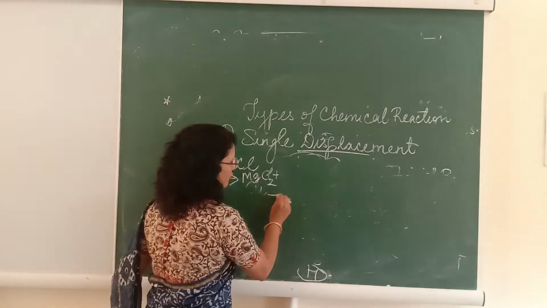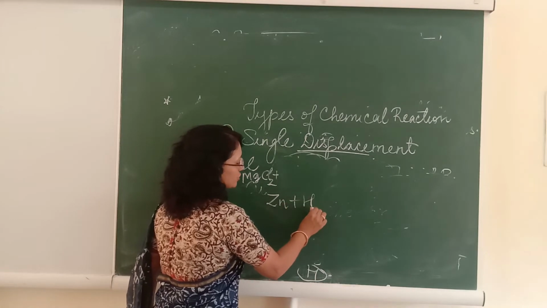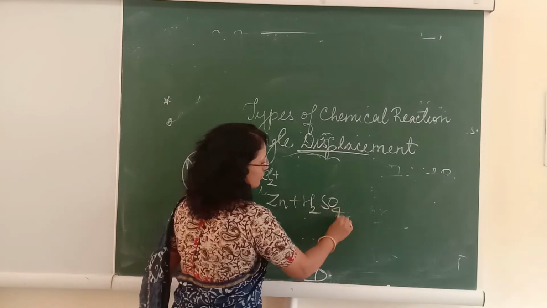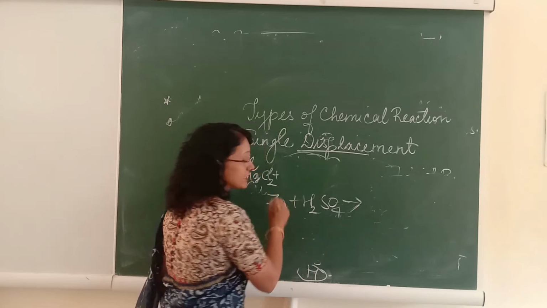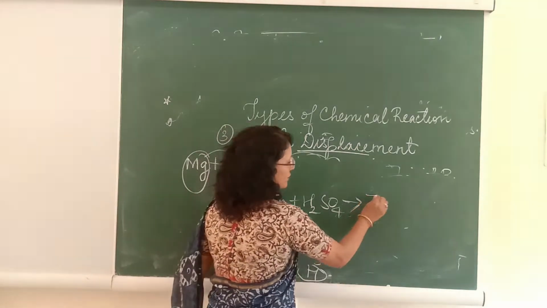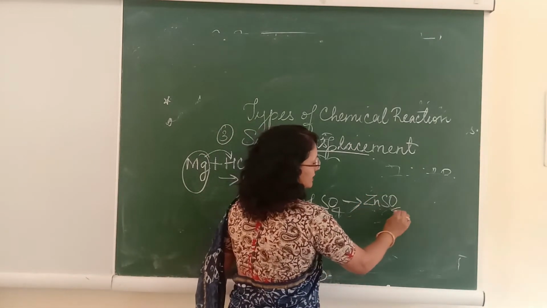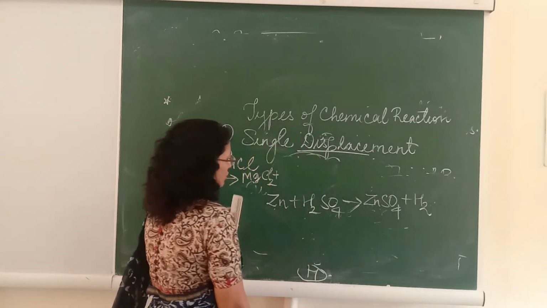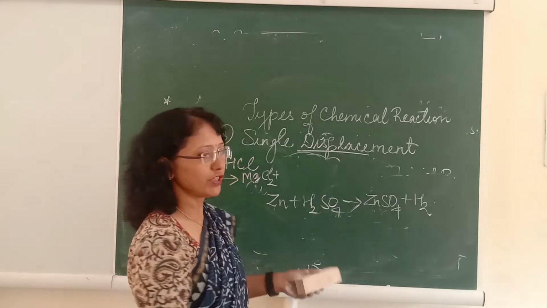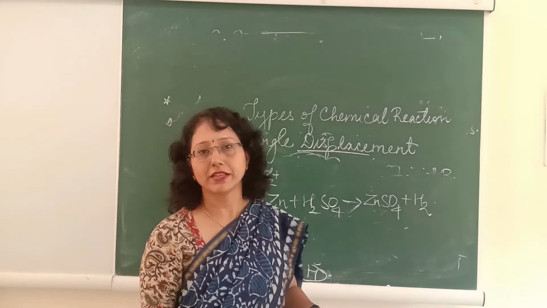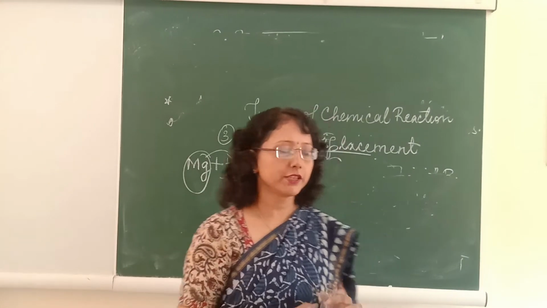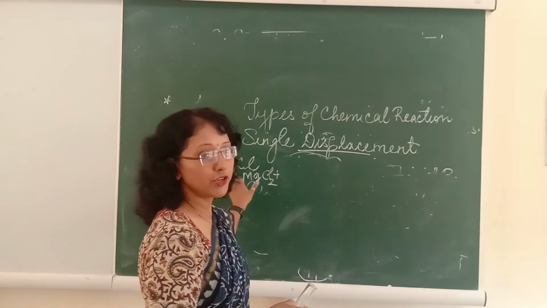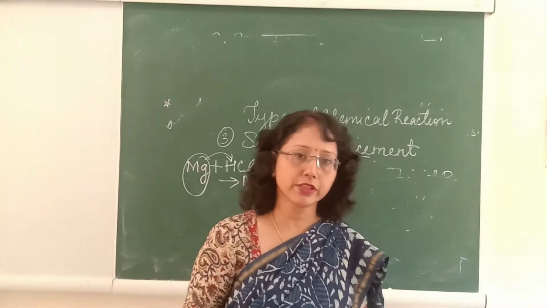In the same way, if you look at one more example, a zinc strip dipped in sulfuric acid: zinc is more reactive than hydrogen, so it will form the compound ZnSO4 along with the liberation of hydrogen. So let's understand this reaction with the help of a small experiment, magnesium reacting with hydrochloric acid.